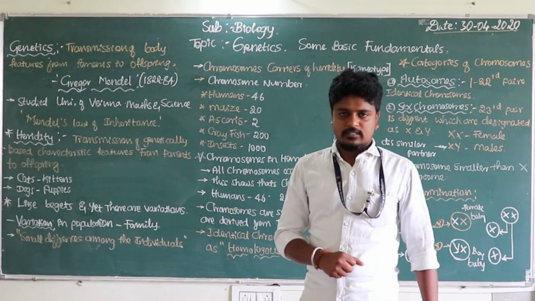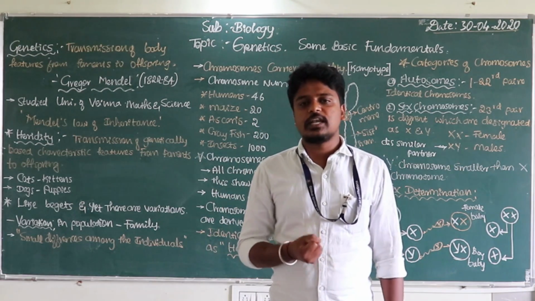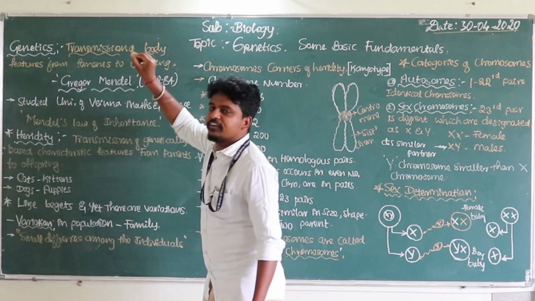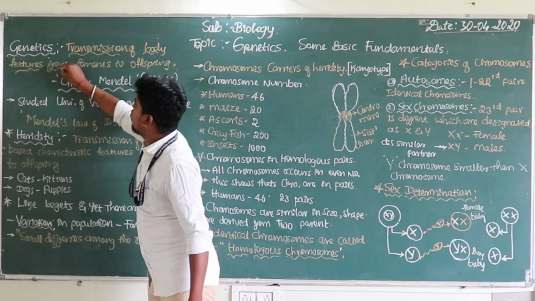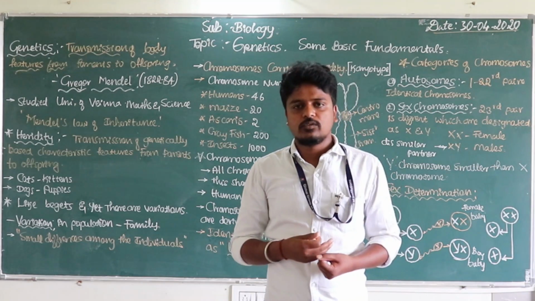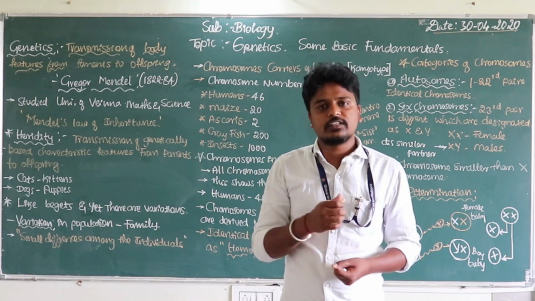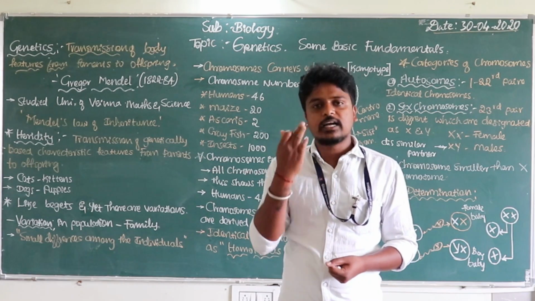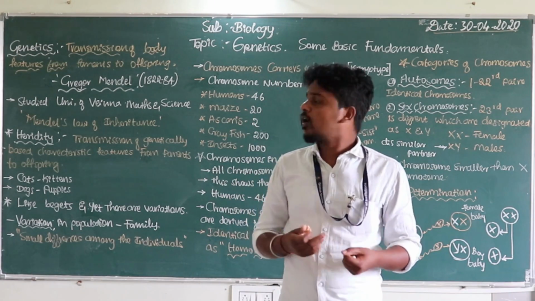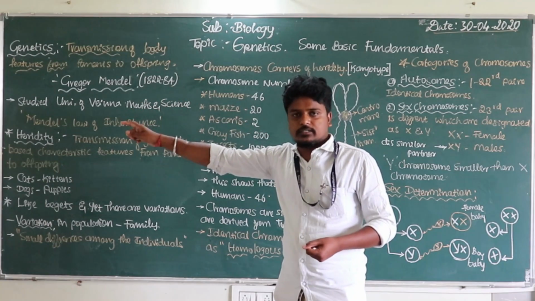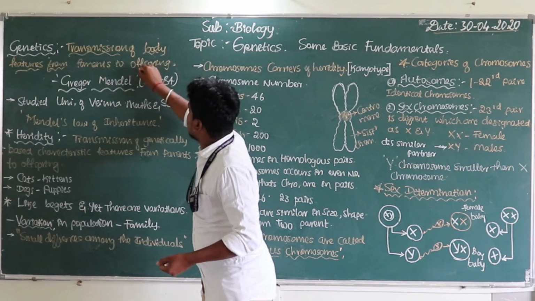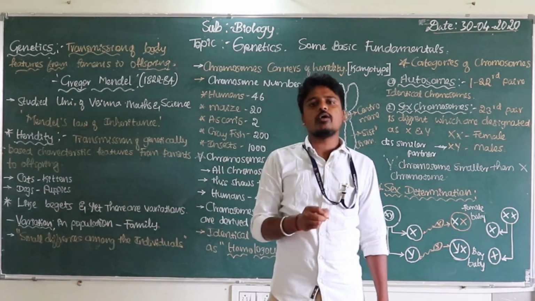So what is genetics? Genetics is nothing but the transmission of body features. What are the body features? Body features are nothing but the shape, the height, and also the color of the skin. Have you understood? The color of your eyes, eyebrows, the muscles, the hair, all these are called the transmission of body features. From where? From parents to the offspring. Offspring are nothing but the newborn babies.